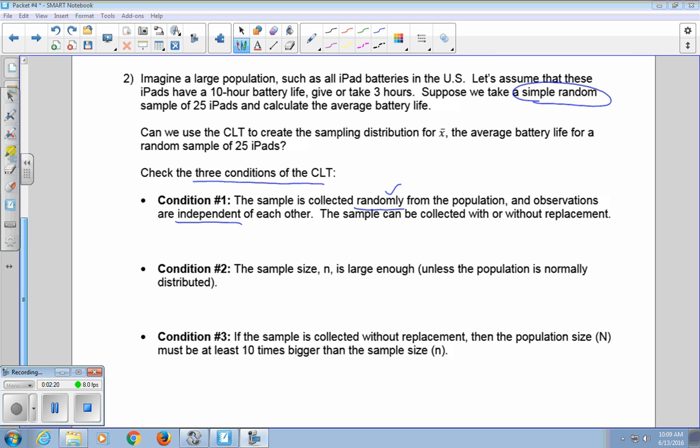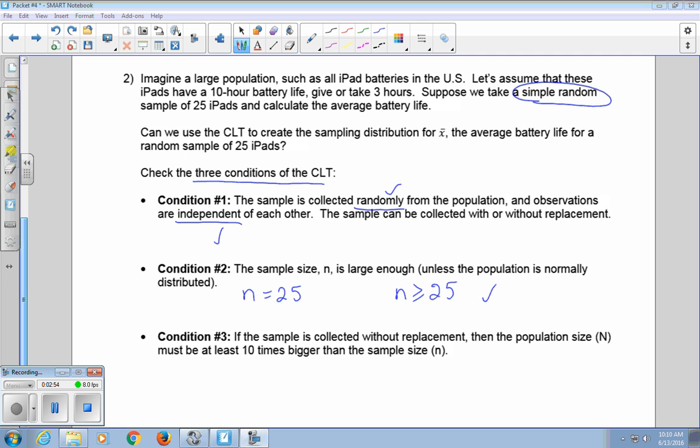And the fact that we're taking a simple random sample of 25 iPads means they're definitely going to be independent of one another. The next condition: the sample size n is large enough unless the population is normally distributed. We don't know anything about the population, but our sample size n is equal to 25, and that is the cutoff. If n is greater than or equal to 25, we say it is large enough. So that condition is also met.